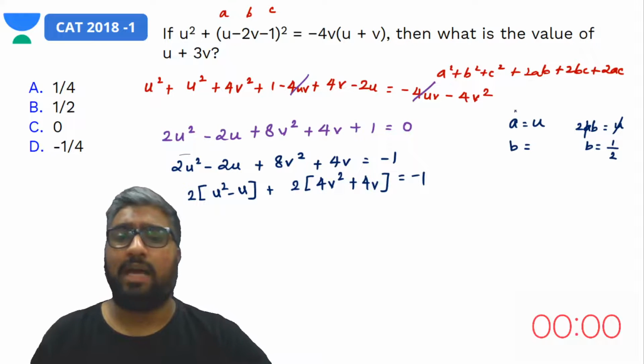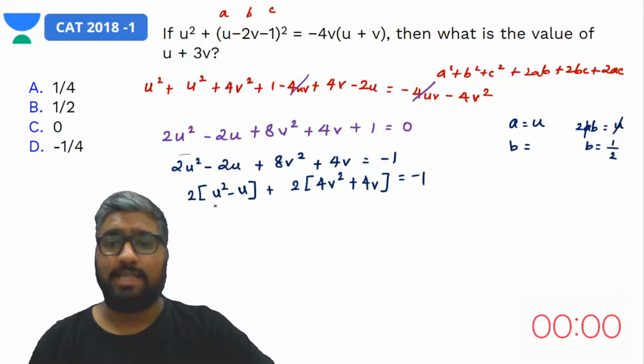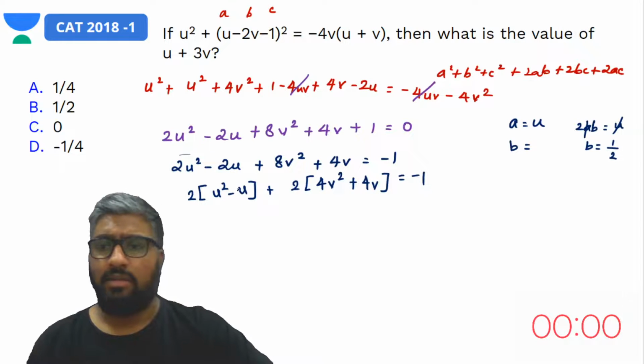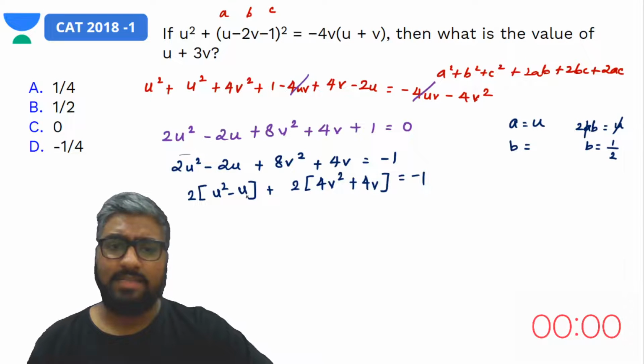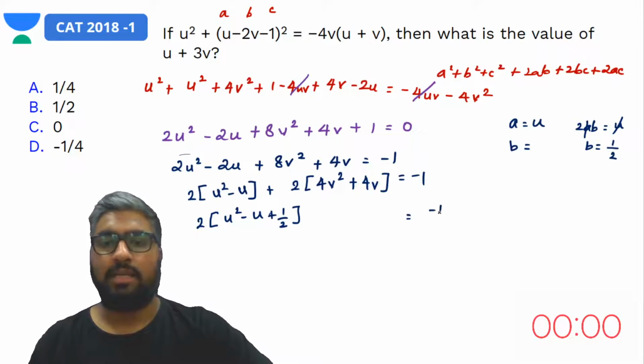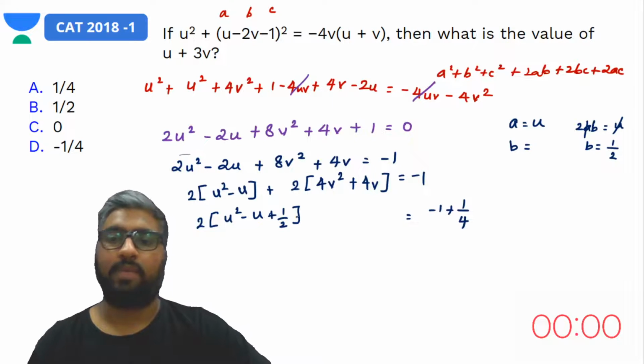Yes, so what do I have to do? I have to add 1 by 2 on the inside. That basically means I have to add what? 1 by 4 both sides, correct? Yes, so what would I get? I would get 2 into u square minus u plus 1 by 2. And here what would happen? Minus 1, yes, minus 1 plus 1 by 4 here, correct?